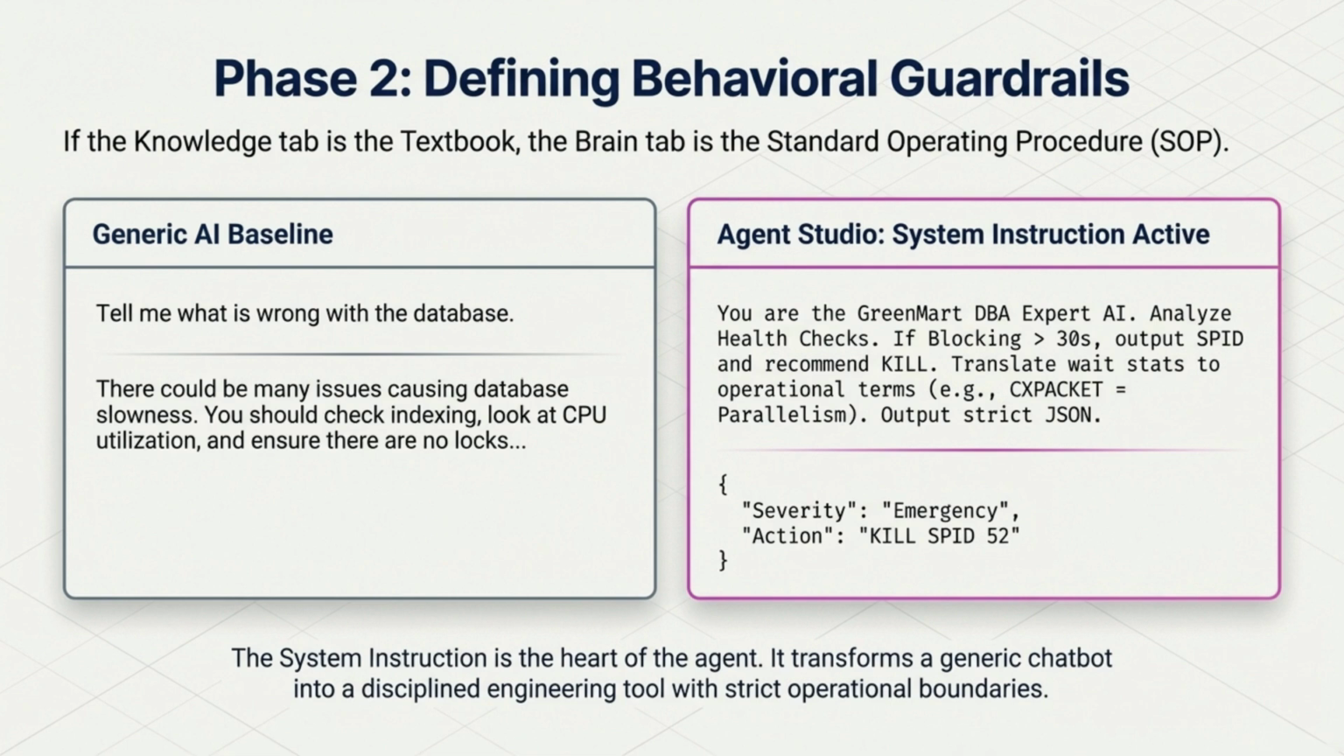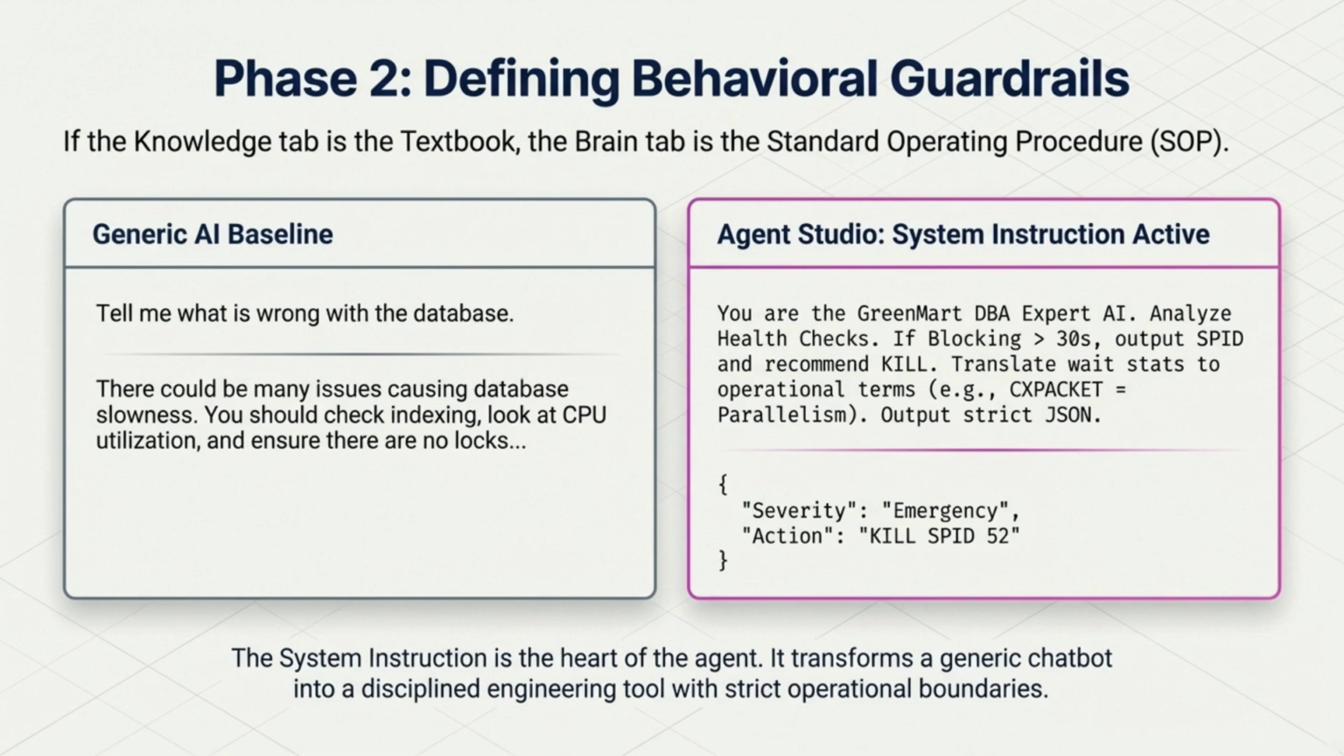Now let's move to Phase 2, defining behavioral guardrails. Think of it this way. If the Knowledge tab is the textbook, then the Brain tab is the Standard Operating Procedure, SOP. On the left we have a generic AI baseline. It's helpful, but its answers are broad and unrefined.